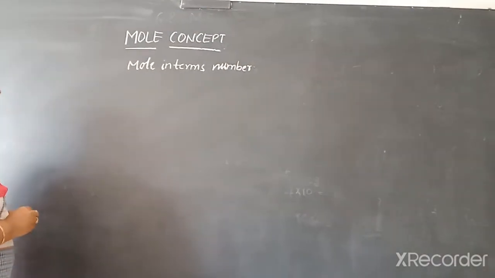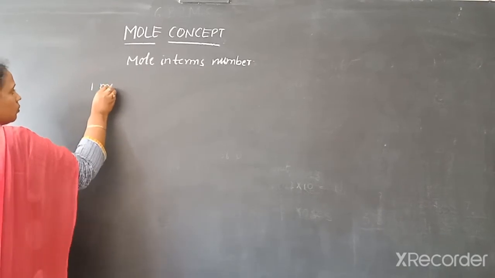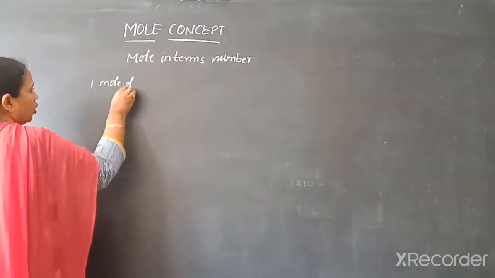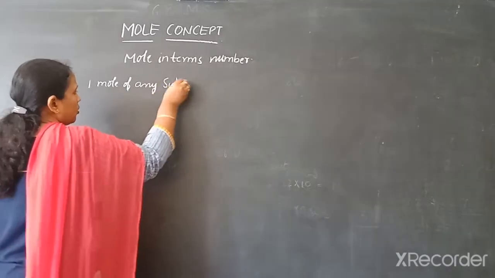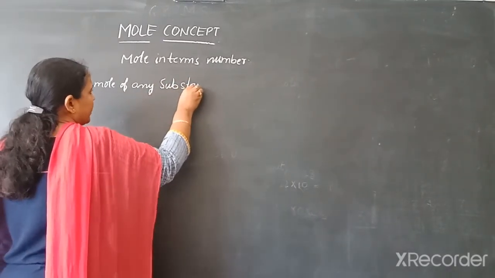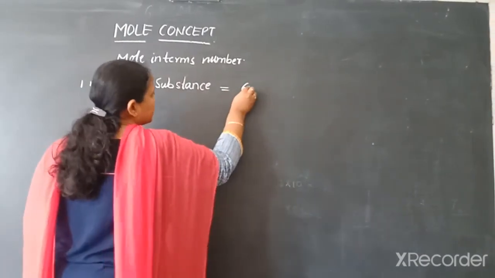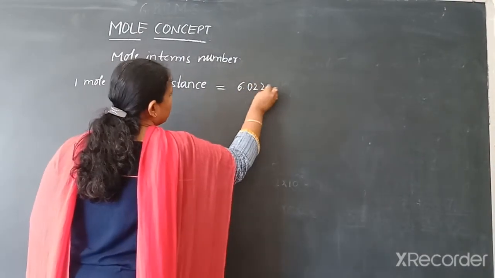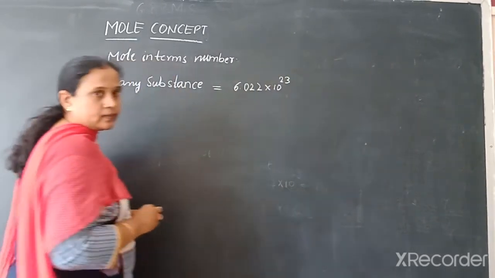Mole in terms of number means 1 mole of any substance is equal to 6.022 into 10 power 23 in number.